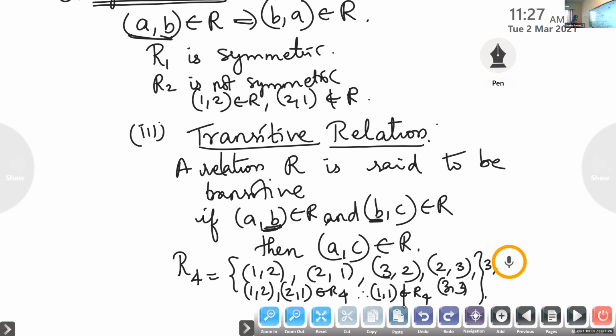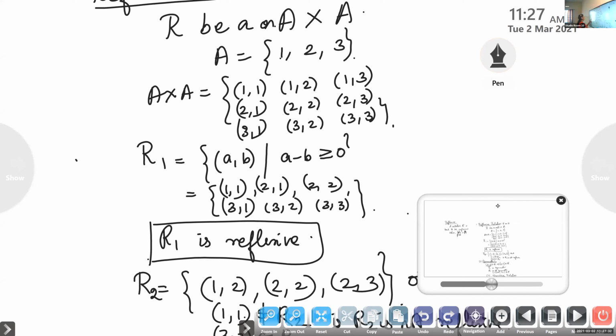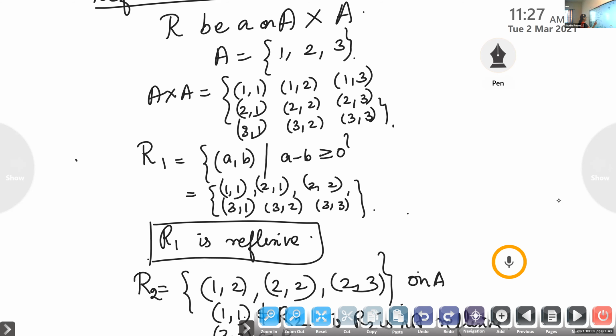Now look at the relation R1. Let's take the relation R1 again. Is it transitive? Check R1. Starting with 1, no element is there. If I take (2,1), (1,1) is there. So (2,1), if I take the first and last element, it is there, isn't it?